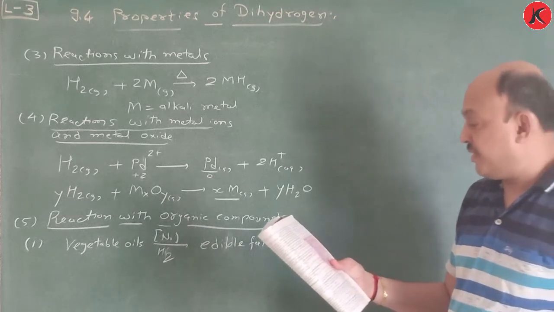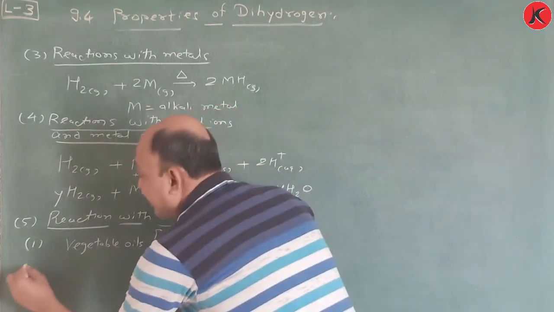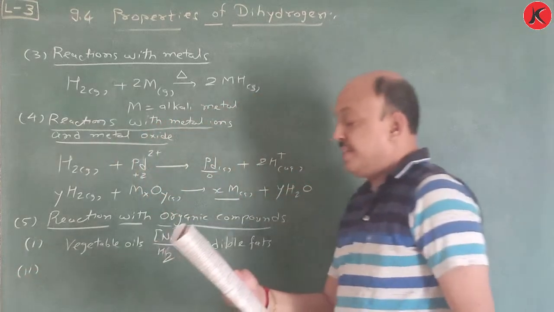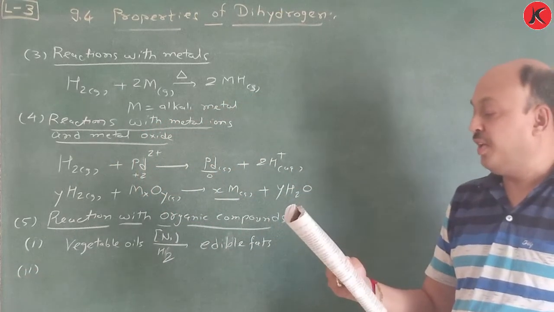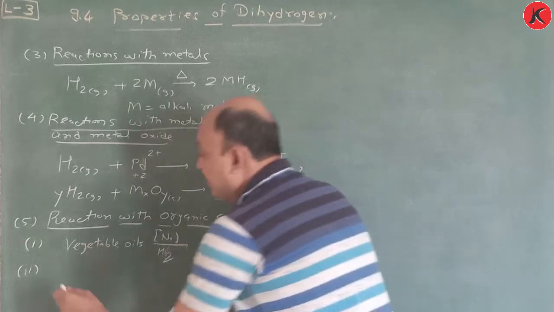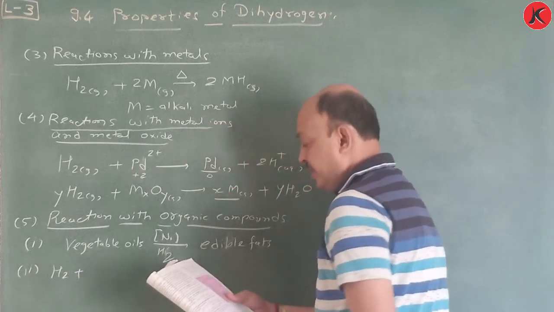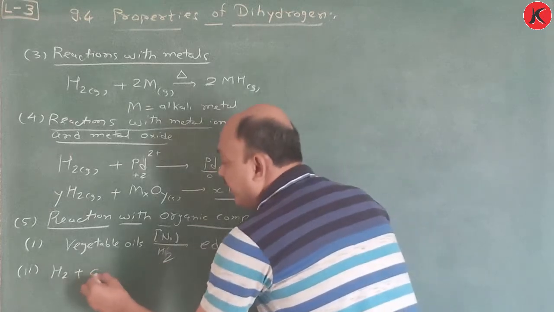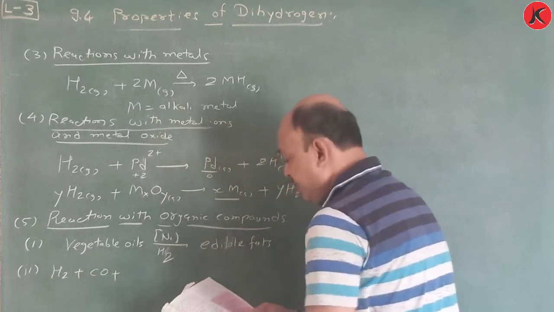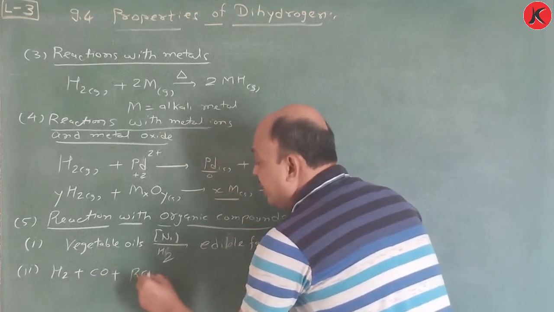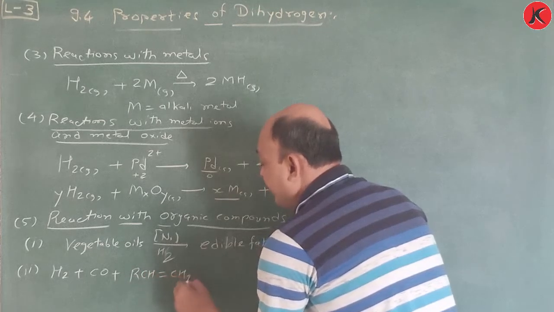Another topic is also there. The second topic is hydroformylation of olefins. You know this one very well. This is a Fischer-Tropsch reaction. H2 plus CO. You already learned it in a lower standard, but here you have to learn it once again: RCH double bond CH2.